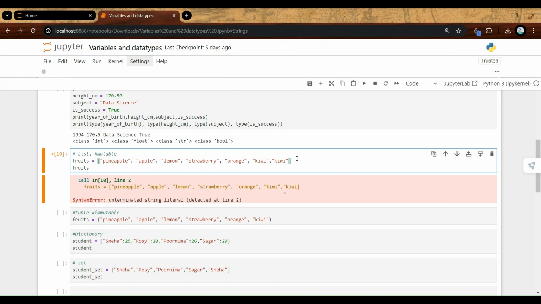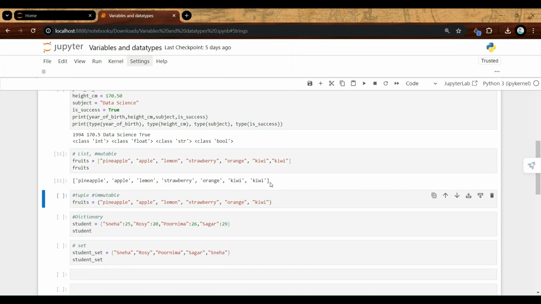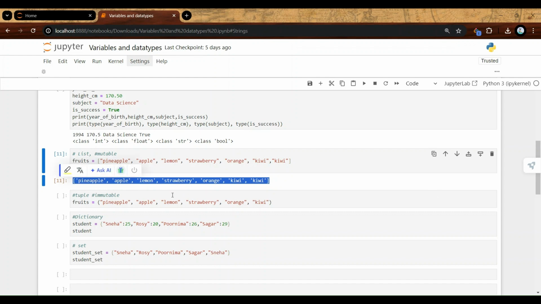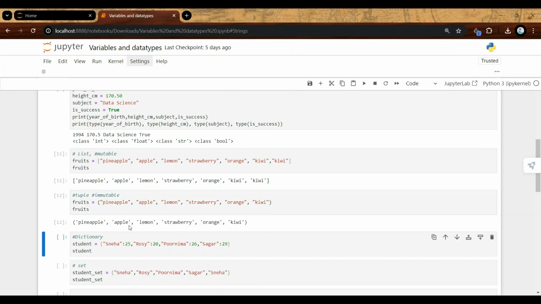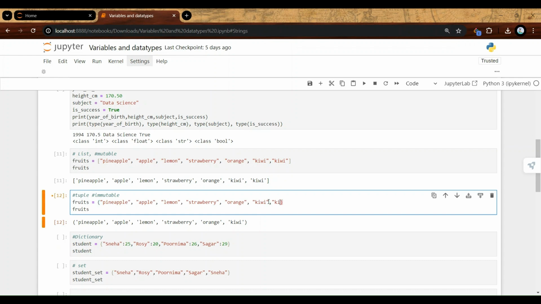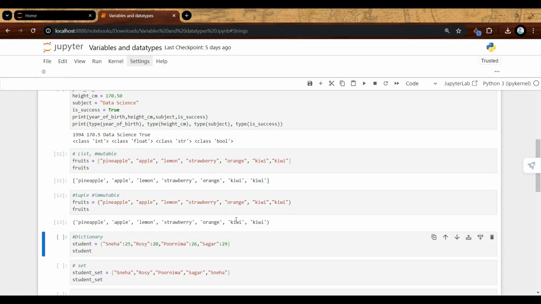So yes, a string must be given in quotation marks, and when you run it, you can see that it prints the whole list. Going with tuples, we would just say fruits here and run this. It is printing the thing. Let's try giving a duplicate value in the tuple and see if it accepts it. So we say kiwi. I close the quotation, this time making no mistake, and run it again. So yes, even a tuple allows duplicate values.